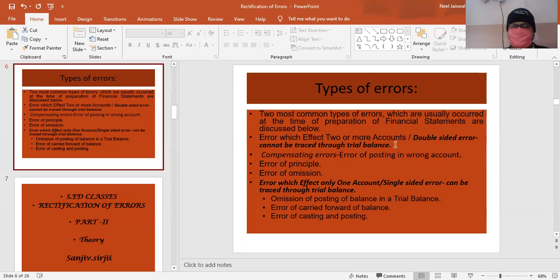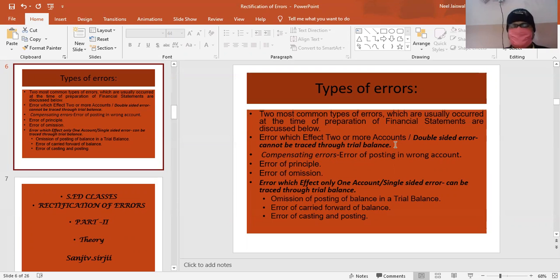It will not affect my trial balance, because trial balance records both debit and credit. Debit side total and credit side total will be the same. If debit side total and credit side total is not the same, then only we have an error as far as trial balance is concerned. And it will not be the same only when there is a single-sided error. That means either we have total debit wrong or total credit wrong.